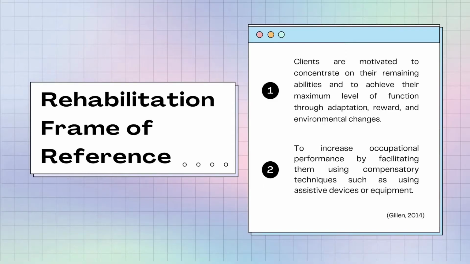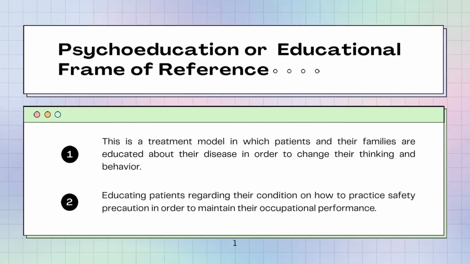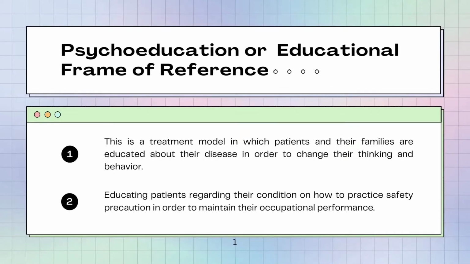Rehabilitation frame of reference. Clients are motivated to concentrate on their remaining abilities and to achieve their maximum level of function through rehabilitation, reward, and environmental changes. This frame of reference also increases occupational performance by facilitating compensatory techniques such as using assistive devices or equipment. Lastly is the psychoeducation or educational frame of reference. This is a treatment model in which patients and their families are educated about their disease in order to change their thinking and behavior. It also educates patients regarding their condition on how to practice safety precautions in order to maintain their occupational performance.